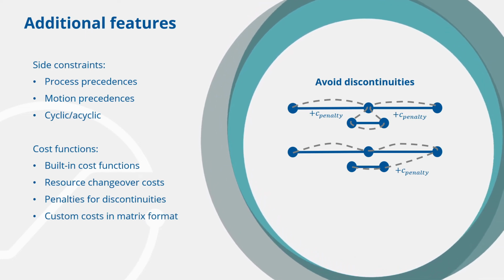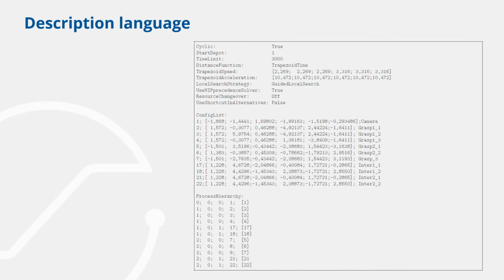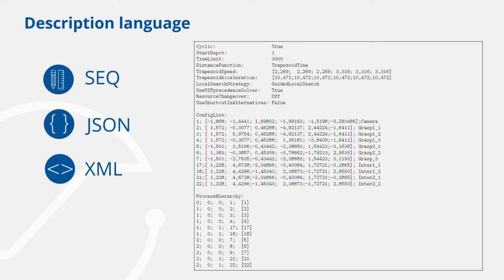The problem can be encoded in the custom text format called Seqqo, as shown in the video, in JSON, in XML, or submitted to the solver via an API, which enables using ProSeqqo in complex planning workflows or in online planning scenarios.